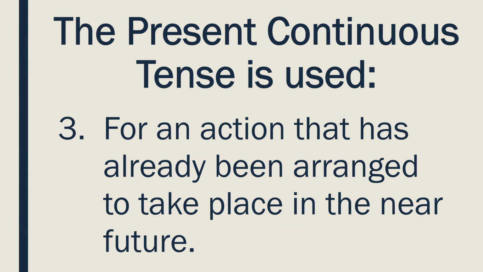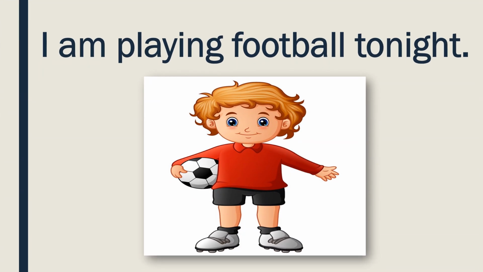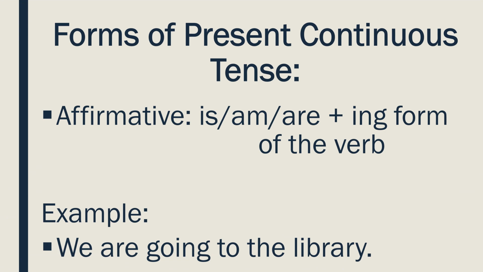The present continuous tense is also used for an action that has already been arranged to take place in the near future. For example, I am playing football tonight. To express an affirmative sentence in present continuous tense, we use is, am, or are with ing form of the verb.